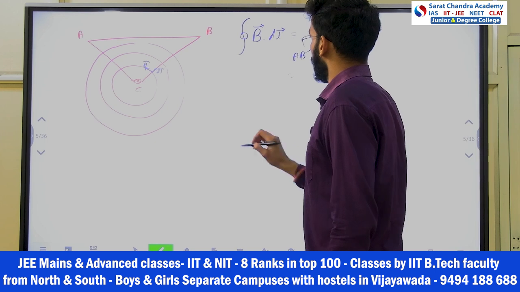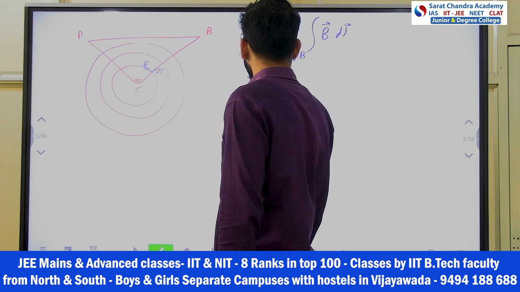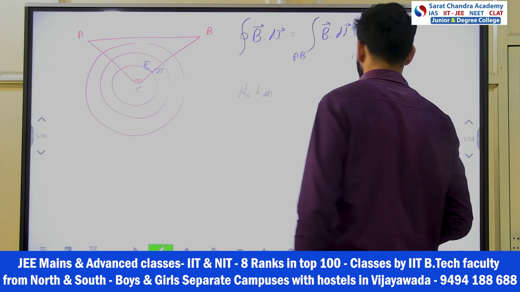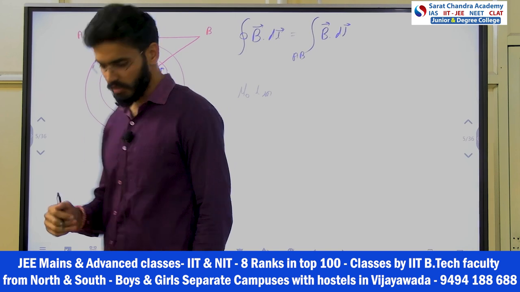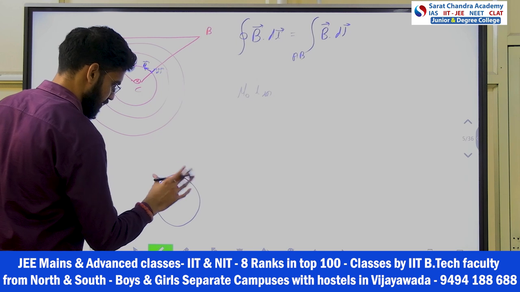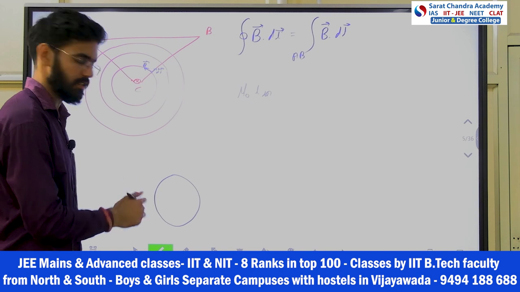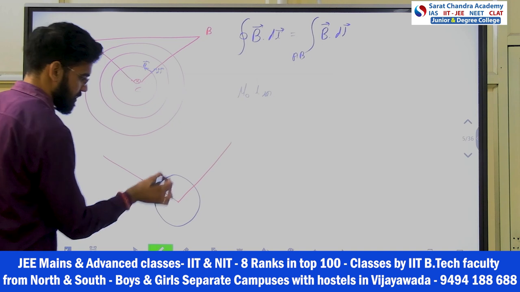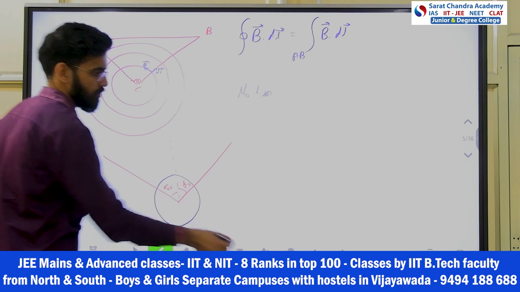So how do we write down this quantity? Mu naught into I in, that I told you in the starting only. Mu naught into I in, the current inside. Now how to find out the current inside? If I zoom in, this is like a wire. This is also taught in class. From the center, this is 45, this is 60, here like this.